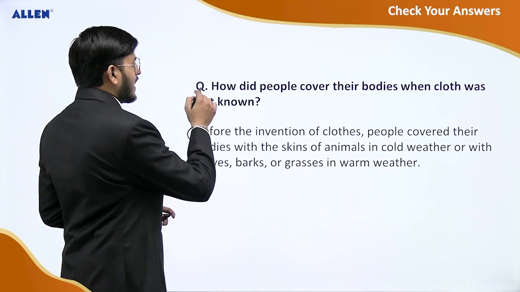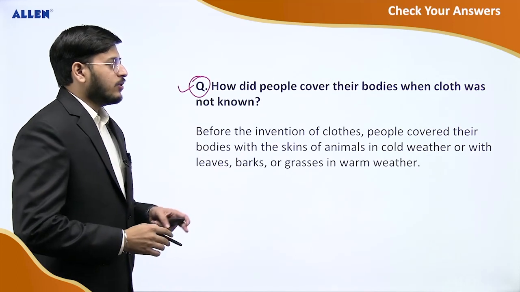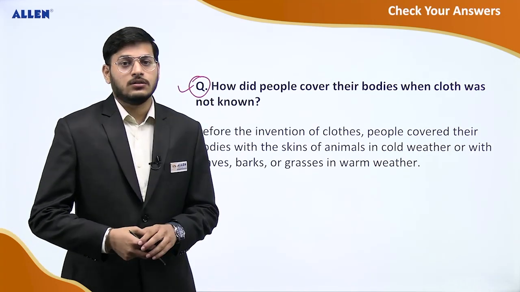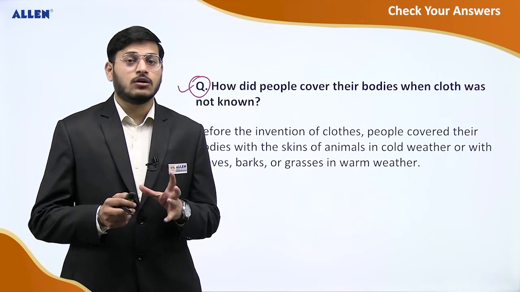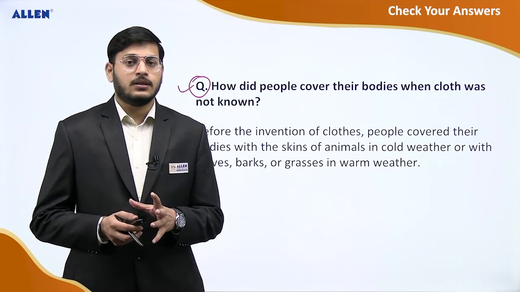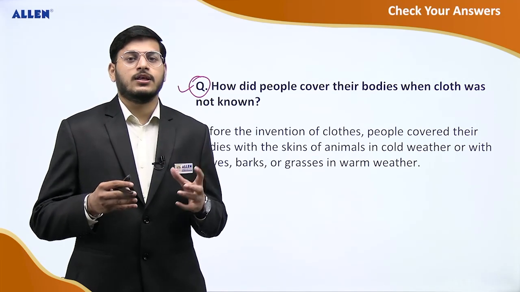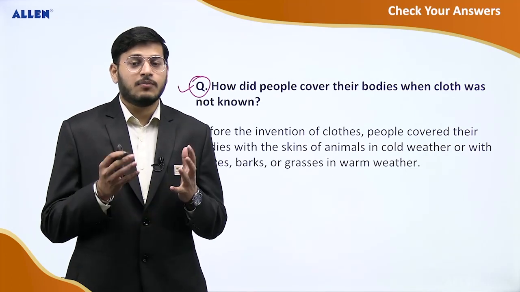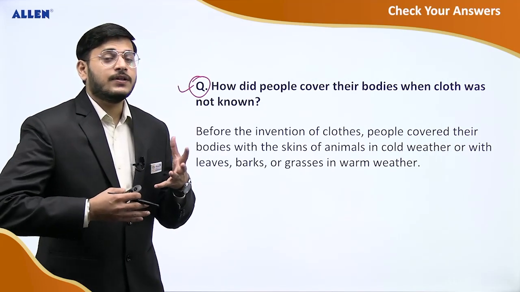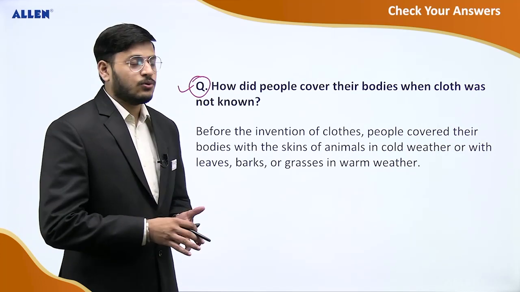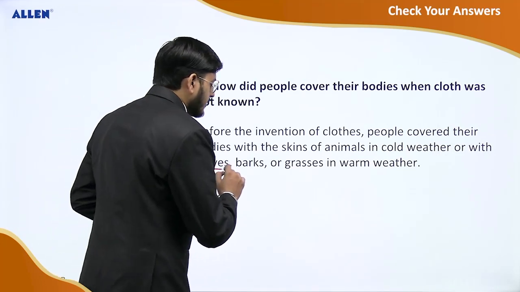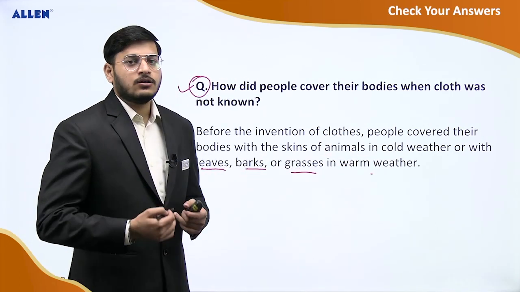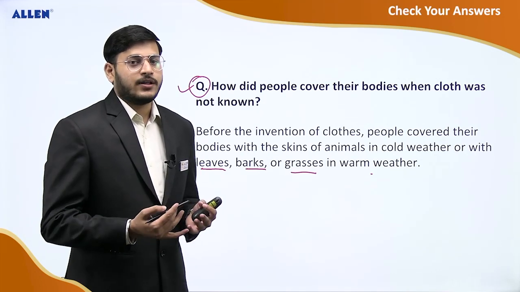The first one says: how did people cover their bodies when clothes were not known? How did people cover their body? They covered their body with the help of leaves, barks, grass, and also animal skin. These were some of the things from which they used to cover their body in cold weather conditions and in warm weather conditions.